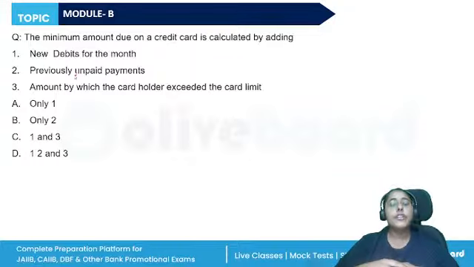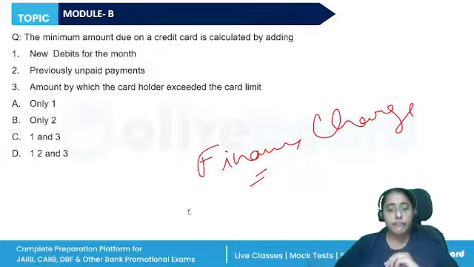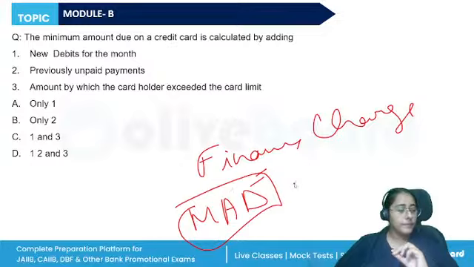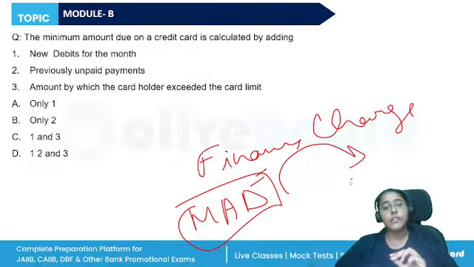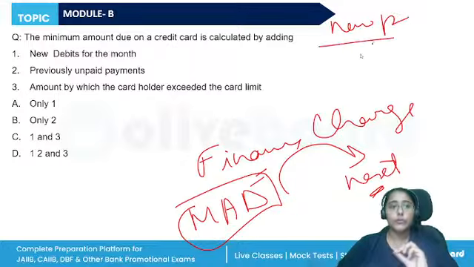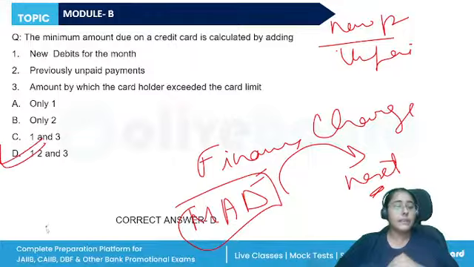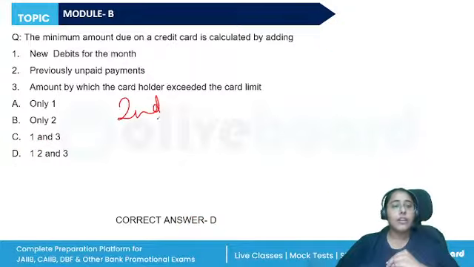The minimum amount due on the credit card. Now, finance charges topic is important, right? Finance charges are applicable if the customer of the credit card decides to pay only the minimum amount due. The remaining portion is carried forward to the next billing cycle. And now all the new purchases, that is the new debits, previously unpaid payments, as well as any other charge amount by which the cardholder exceeded the card limit, all of these will be there. So let's say on every second of every month the billing cycle is generated.